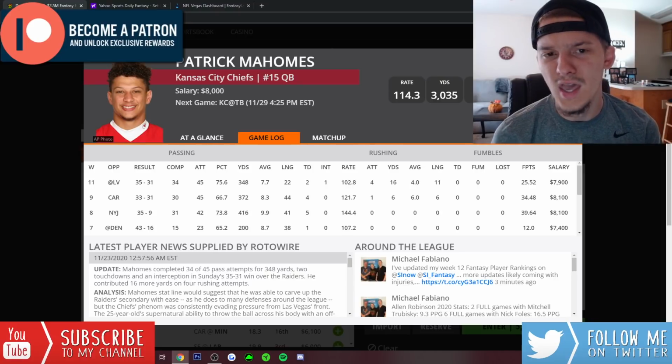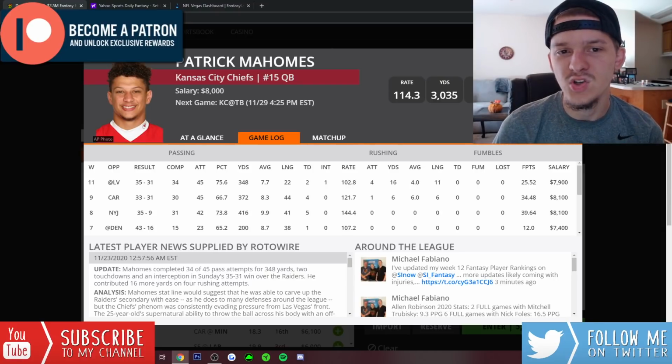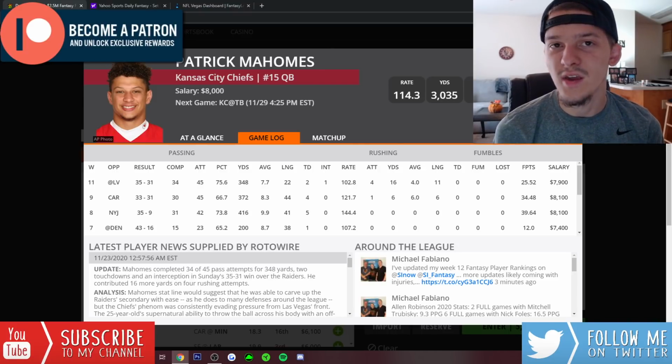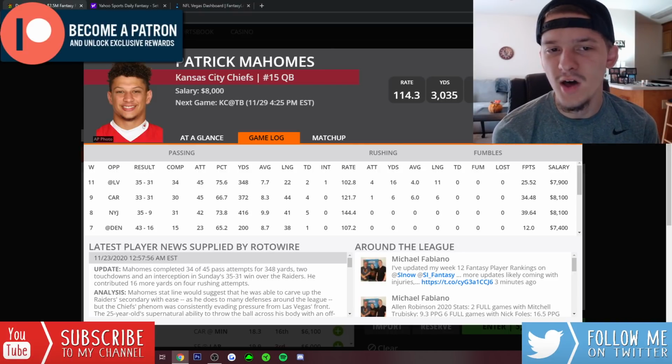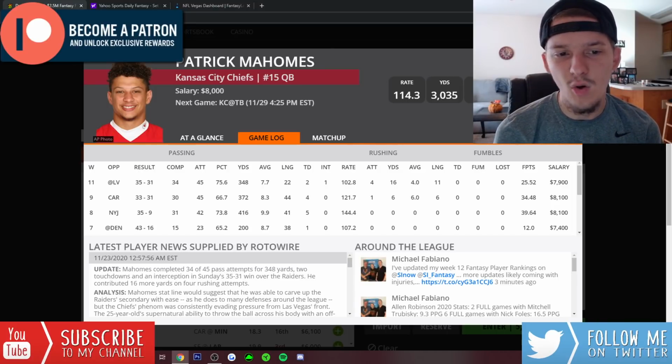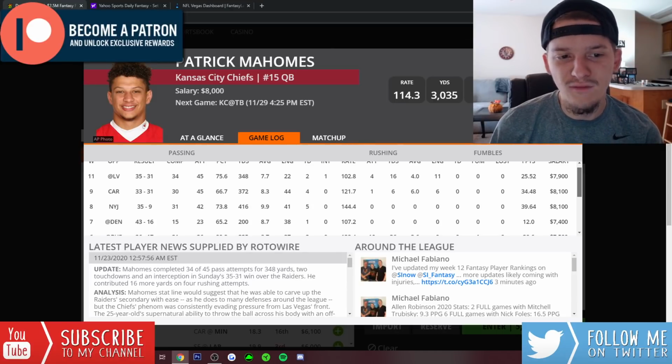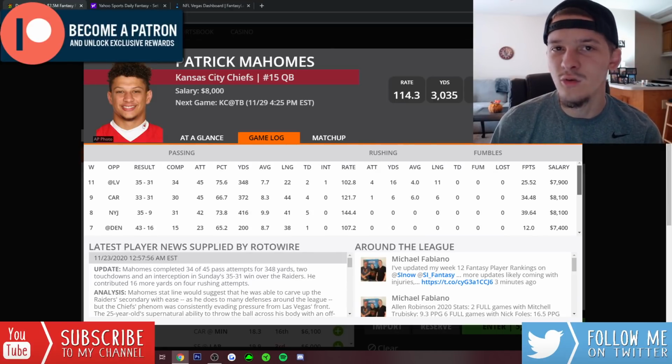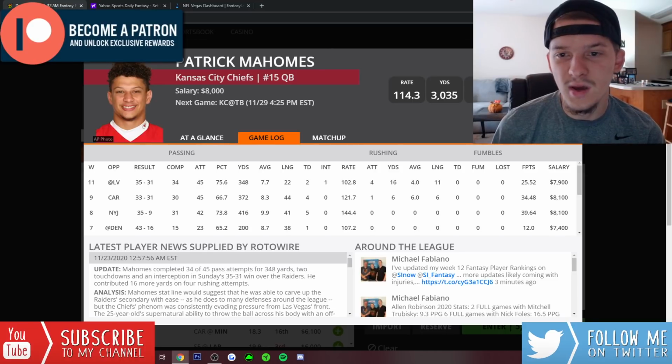I know Tampa Bay's had a good defense this year, and they've been much better defensively than they were last year, especially against the pass, but that doesn't bother me with a guy like Patrick Mahomes. Mahomes is matchup proof at this point. The guy's going to go out there and crush every week. Really, the only game he didn't do well was against Denver, and that was just because their defense got like 2 touchdowns. Mahomes barely had the ball. He only threw the ball 23 times in that game. That's obviously not something we're going to expect here.